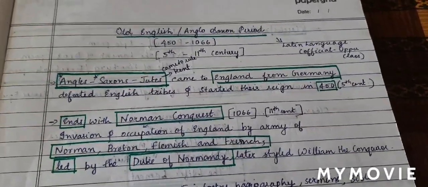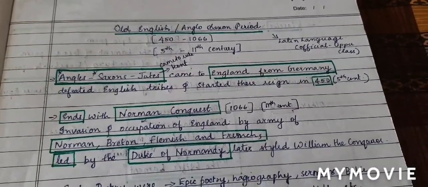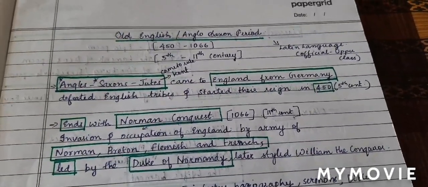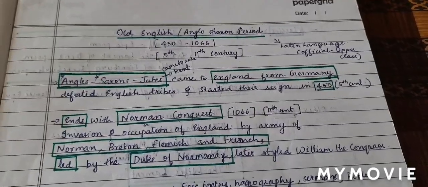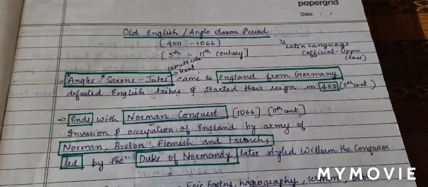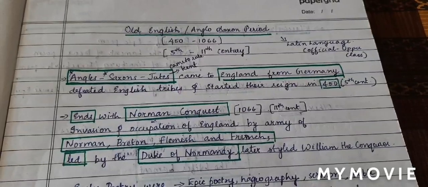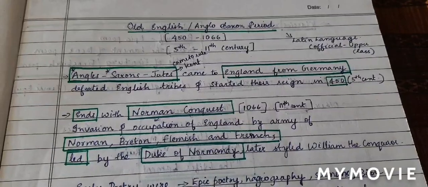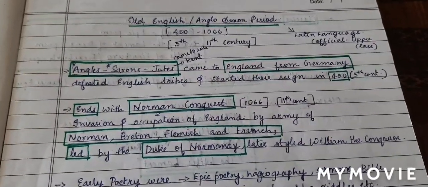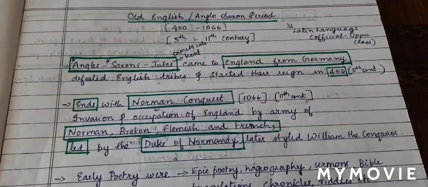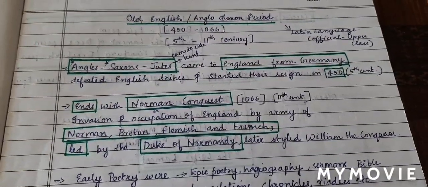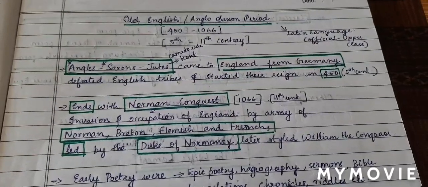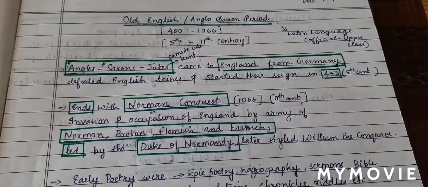So the Angles, Saxons and Jutes came to England from Germany, and they defeated the English tribes and started their reign in 450, that is 5th century. Thus started the Old English or Anglo-Saxon period, and Anglo-Saxon period is called so because Angles, Saxons and Jutes came to defeat. The Anglo-Saxon period ends with Norman conquest. That can be another question. The Anglo-Saxon period ends with Norman conquest, and Norman conquest happened in 1066.